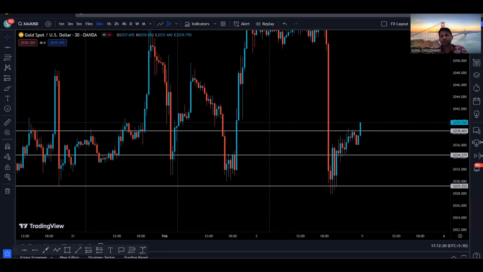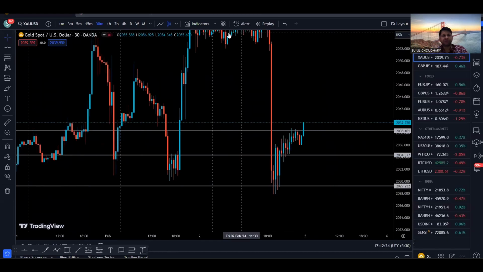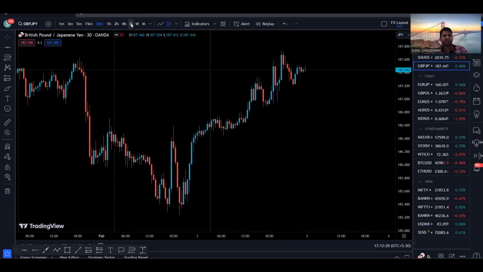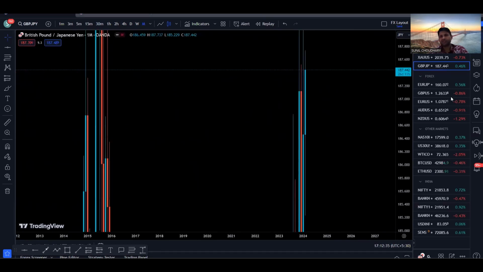Now let's go to our second pair, which is GJ. Again, GJ, we are going to start with the monthly time frame, and then we will go down to weekly, daily, 4-hour, and 30-minute time frame. Right. So we are going to start with the GJ monthly time frame.